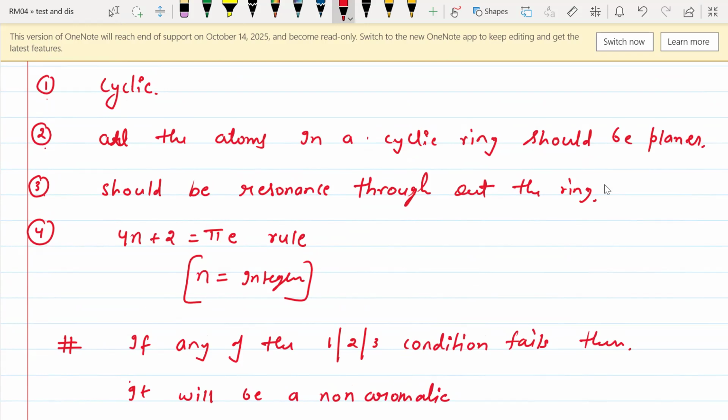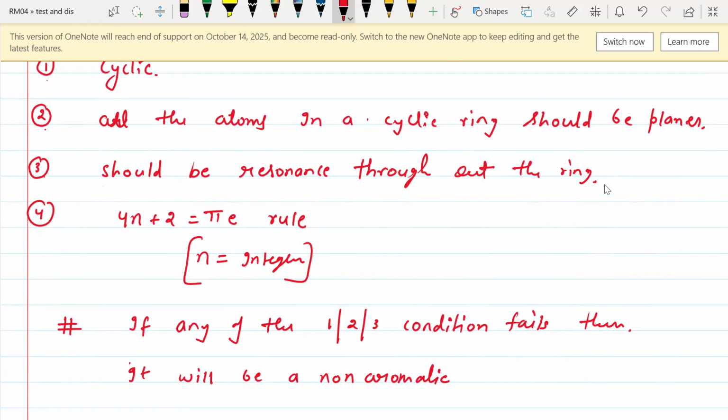If any of the atoms present inside the ring is not planar, again it will be non-aromatic. If there is no resonance throughout the ring, it will again be a non-aromatic compound.